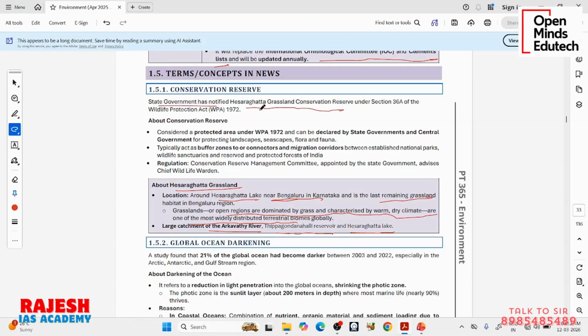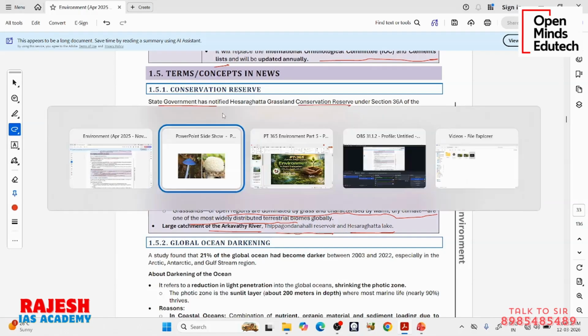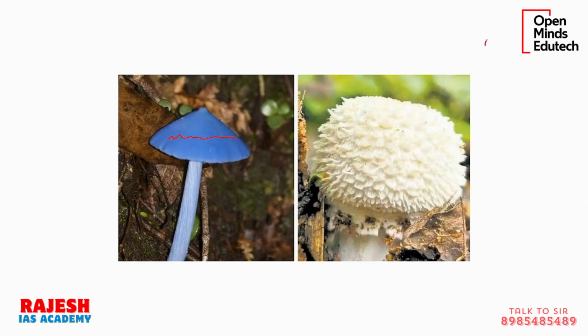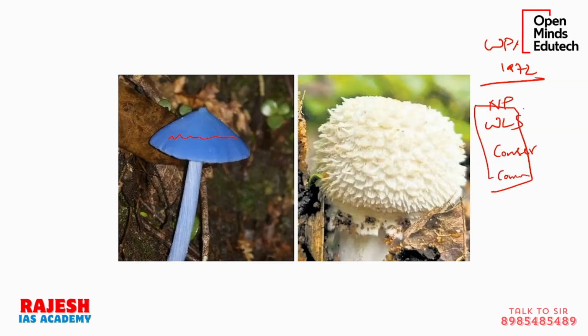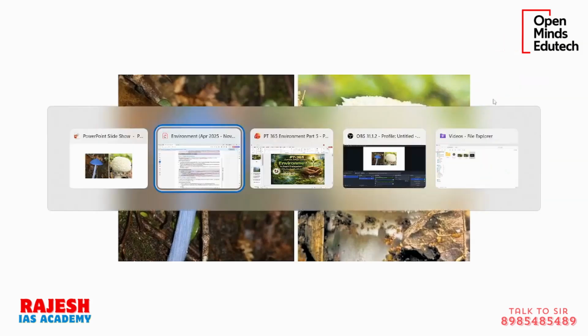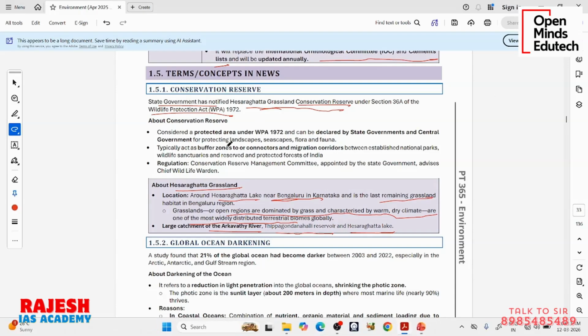So they have declared this grassland as a conservation reserve. We have this Wildlife Protection Act 1972, which we already discussed in previous classes. Under this Act, we can declare national parks, wildlife sanctuaries, conservation reserves and community reserves, these four. The most significant role is of the state government. Both central and state governments can declare, so state governments play an important role. Here you can see the State government of Karnataka declaring this Hesaraghatta grassland as a conservation reserve.